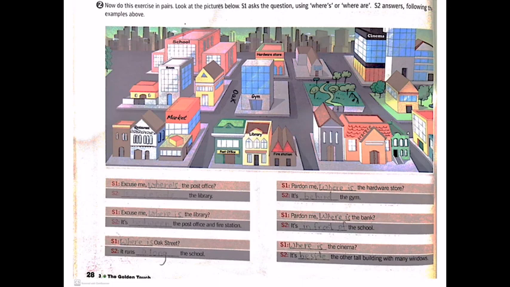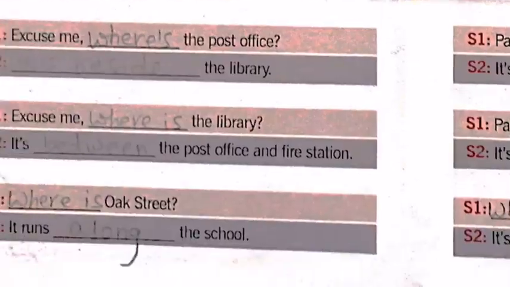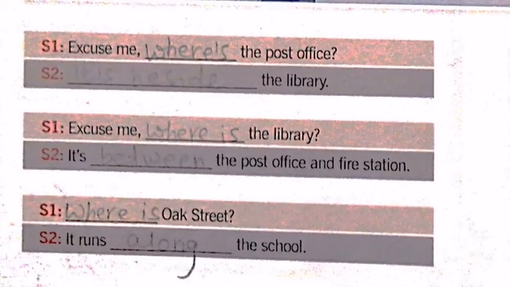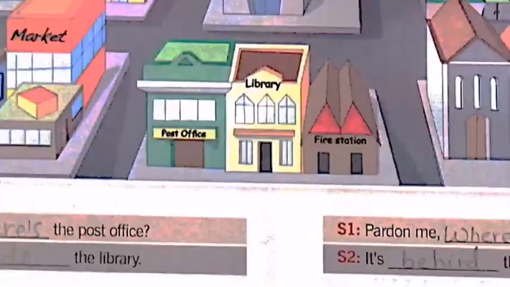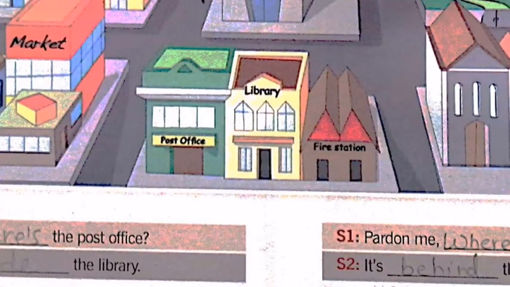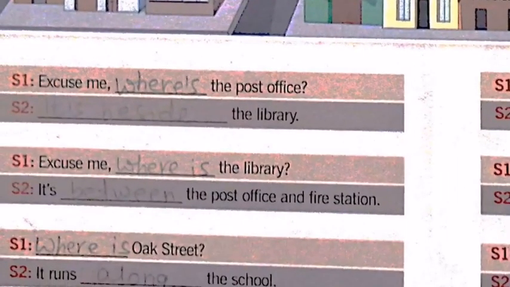Alright, we have to ask the questions about these buildings. Now in the first one, excuse me, where's the post office? Now you have to look at the position of the post office. Post office, library, fire station. So you're going to answer it's beside the library.